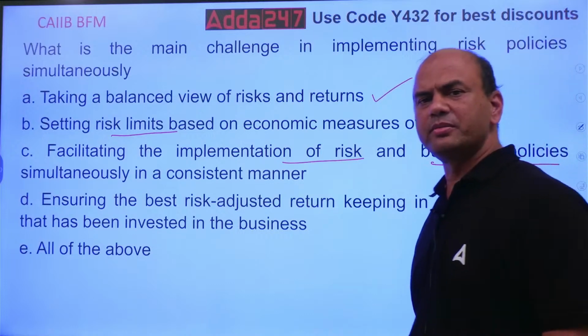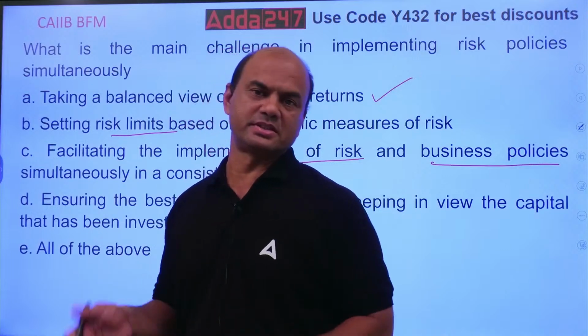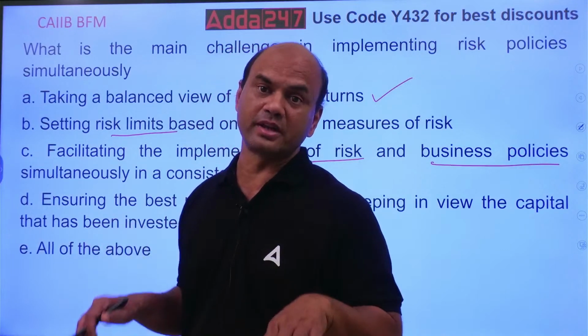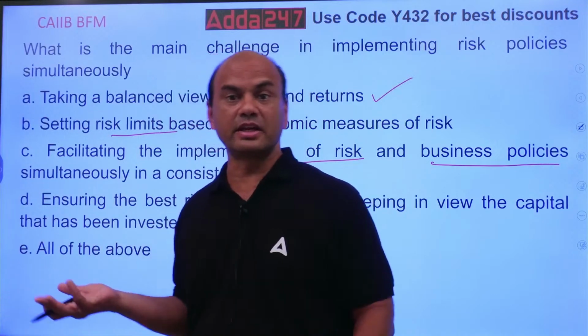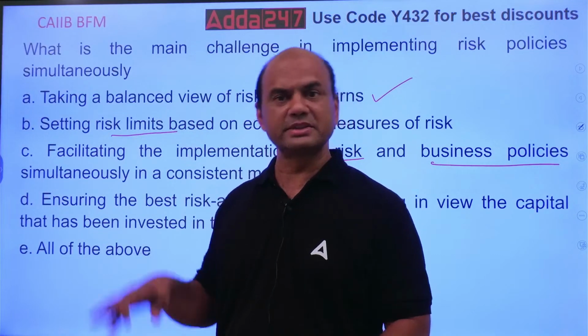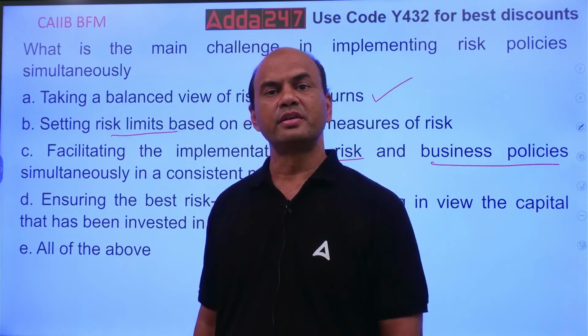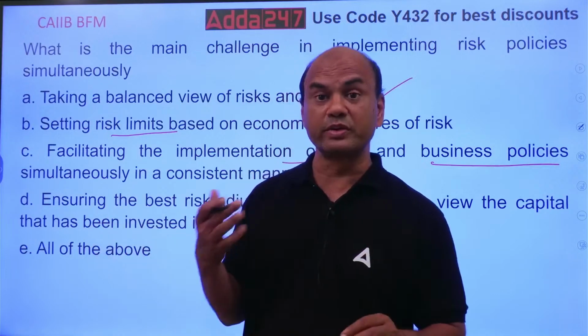What do you mean by this? Risk and business policies. Here, the problem is risk and business are actually in opposite directions. If I try to increase the business, the risk will increase. If I try to reduce the risk, business will reduce. These are always at opposite ends.